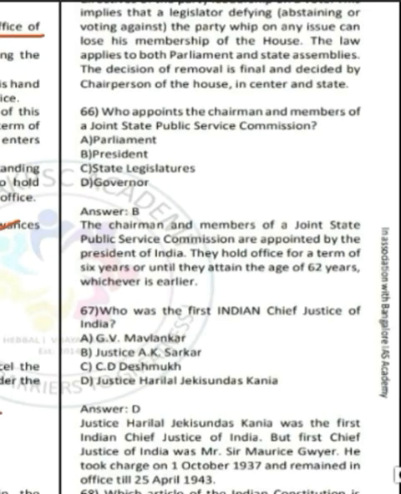Moving ahead to question number 66. It is asking who appoints the chairman and members of Joint State Public Service Commission. Correct answer is option B. So again, you must know the powers of president.